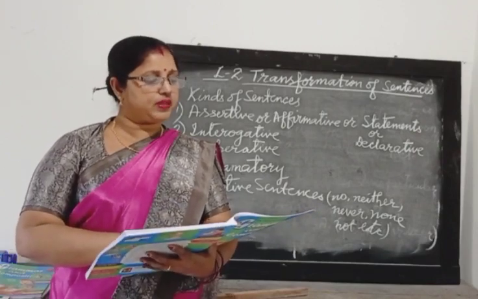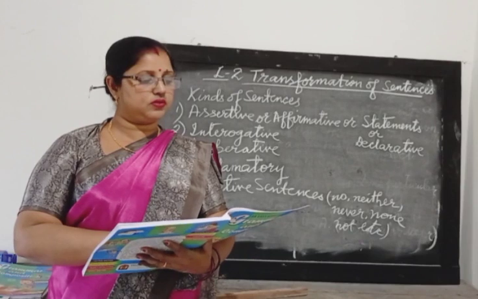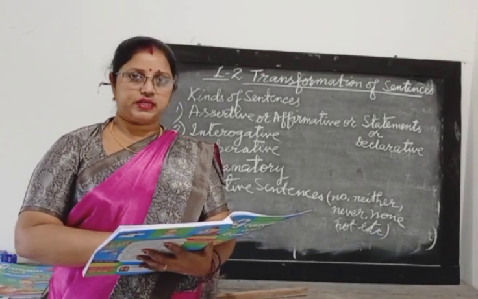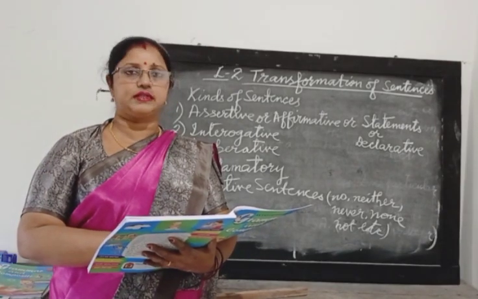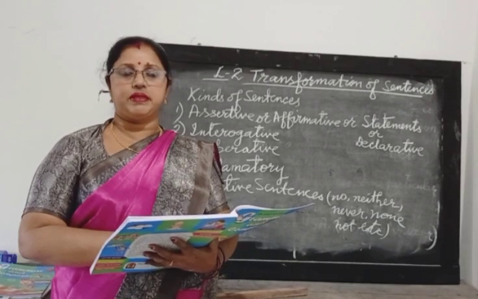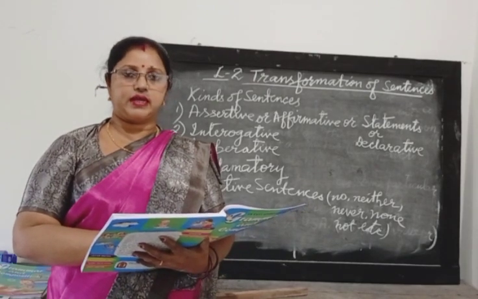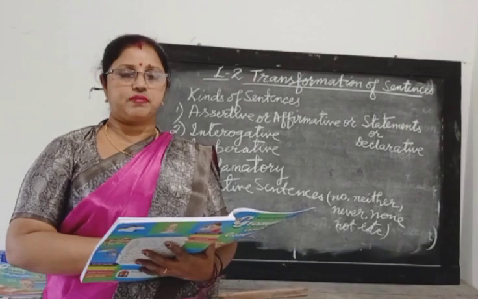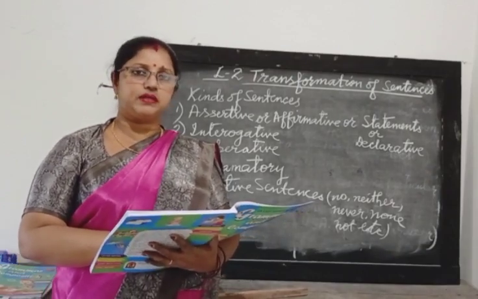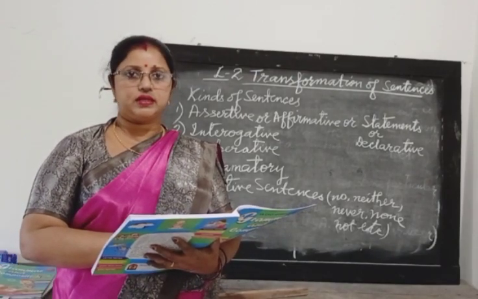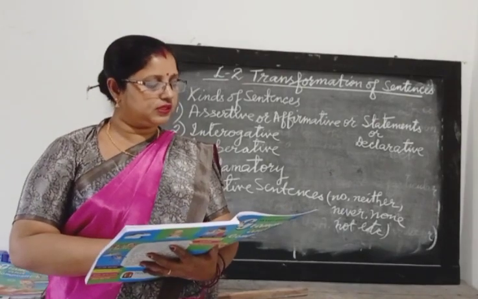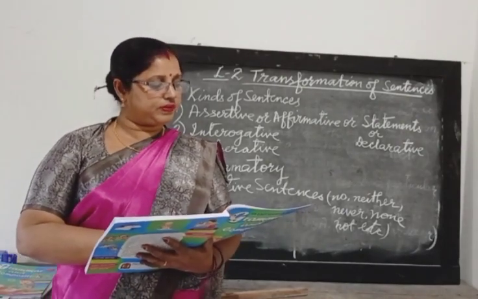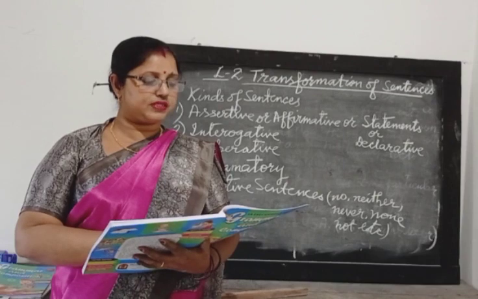Next page, exclamatory sentences into statements. As I have told you, exclamatory sentences end in the middle or at the end with an exclamation mark. But when we change into a statement, those exclamation marks have to be removed. Automatically it will be removed. One example: Oh, what a beautiful sight.